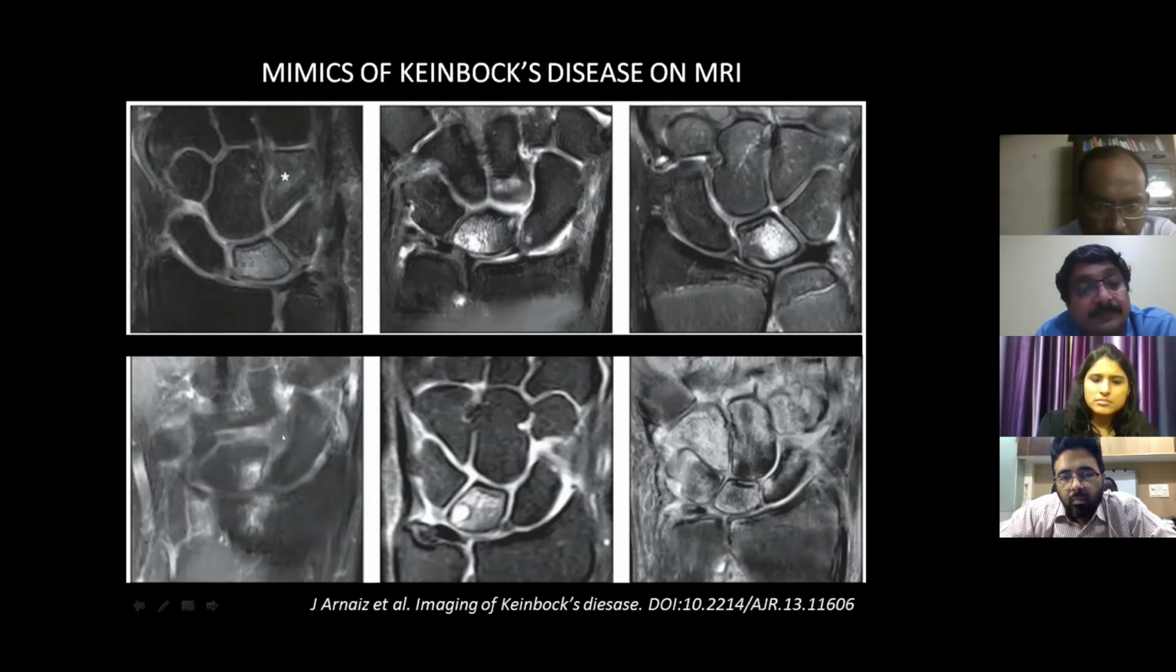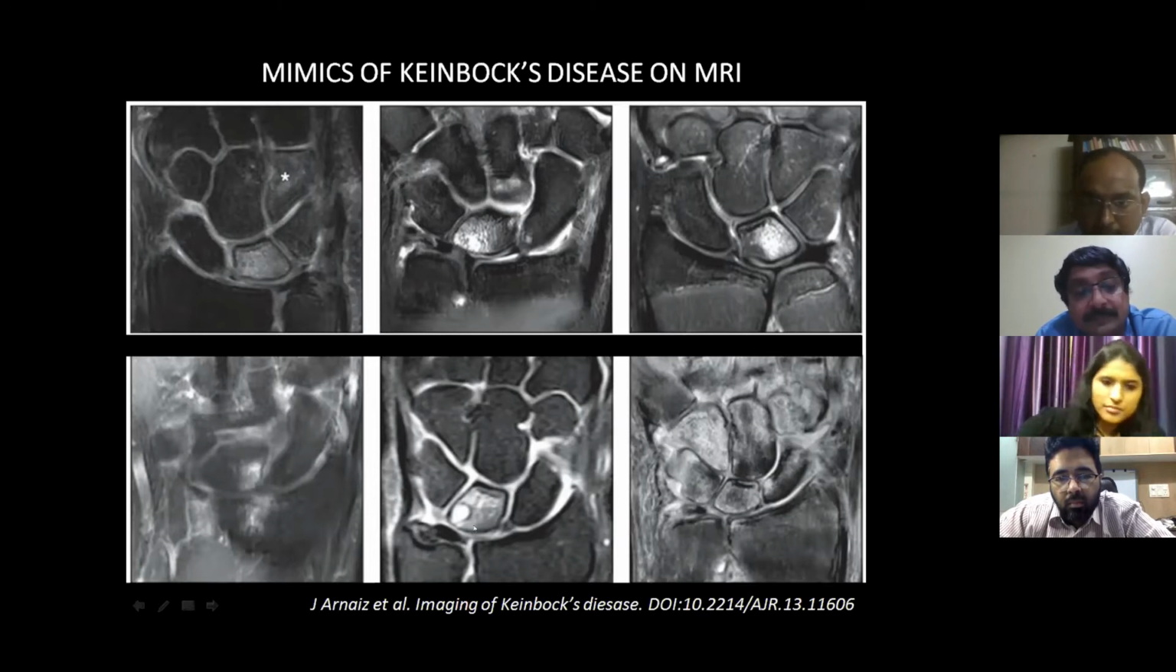This is a case of elderly wrist, where you can see bright signal both along the lunate as well as the radial aspect. The articular margin between the two is lost, and there is some irregularity in the cortical margin. So this is a case of radiocarpal degeneration.